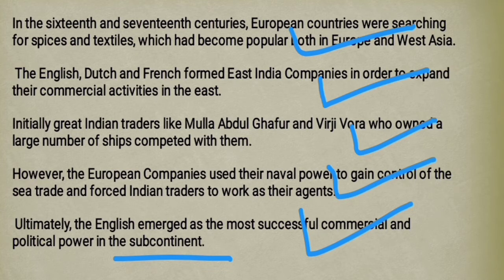With the help of their naval power they were trading, and the successful model was created by the English East India Company, which captured the entire trade of this subcontinent.